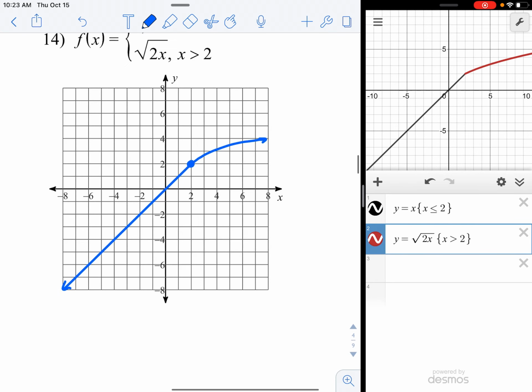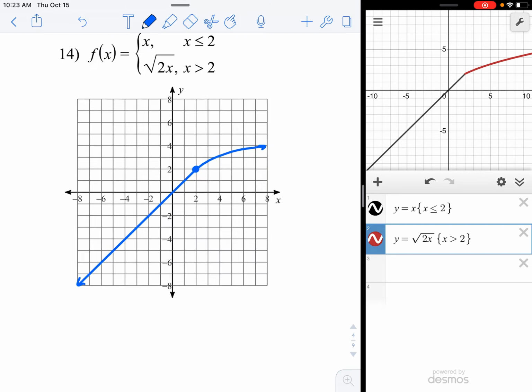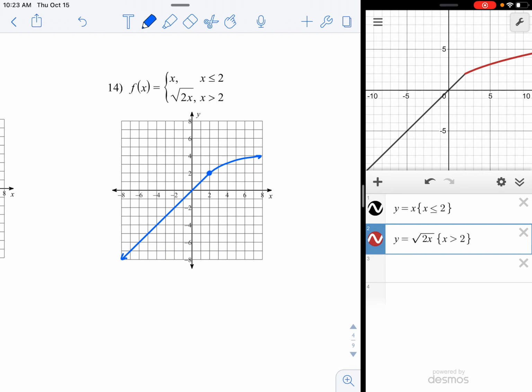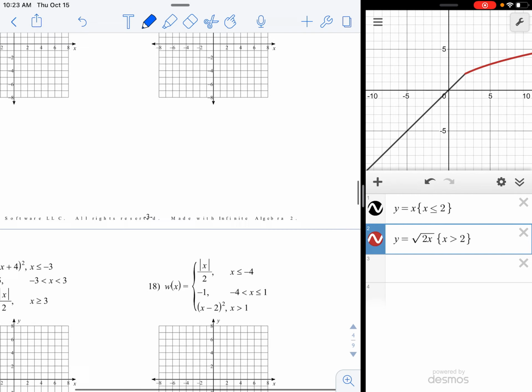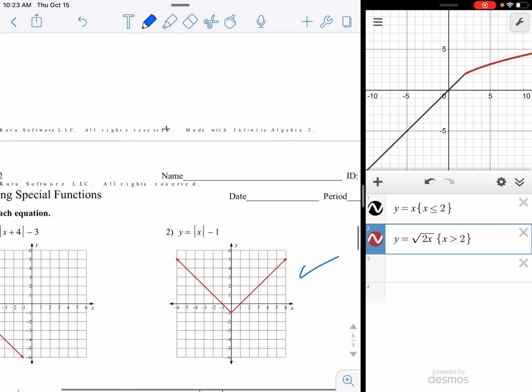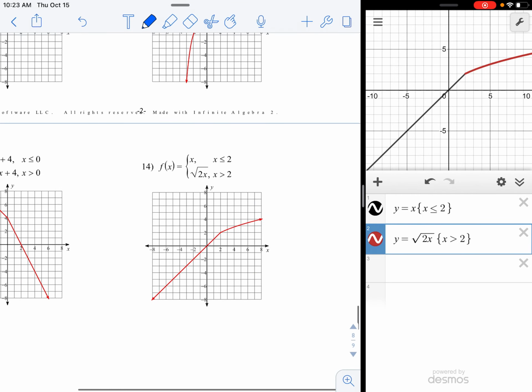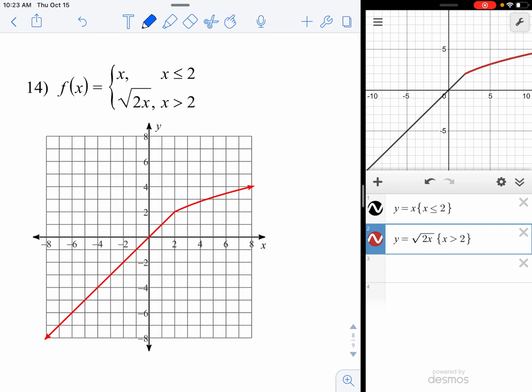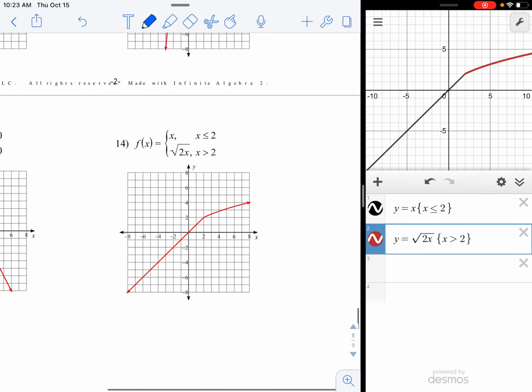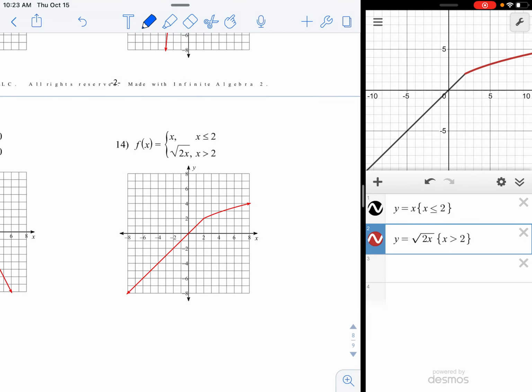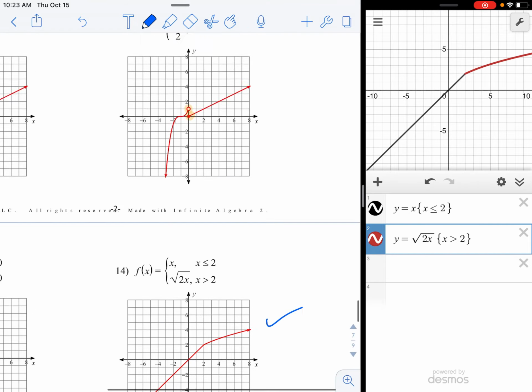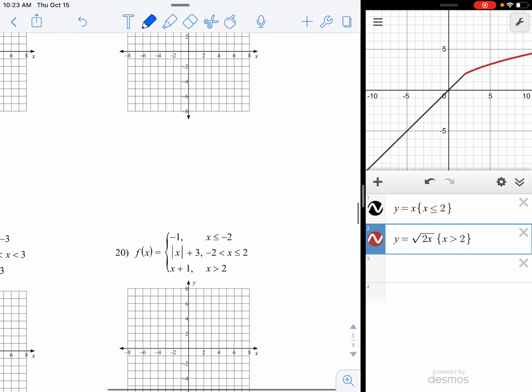You don't want to draw an overpronounced circle like this. That's just not going to happen. When the open point is filled by another graph, you just let it stay filled. So let me check 14. And there it is. See, they did not put a specific dot or circle here because the dot fills the circle. So there's no need to emphasize anything special about that point. So that's this one. Let's go up to 16.